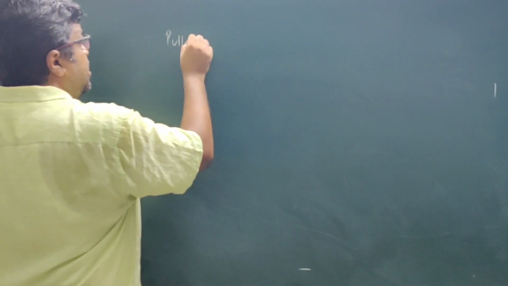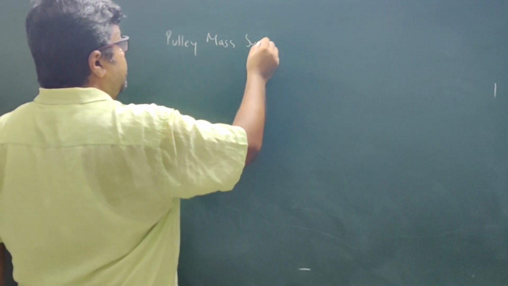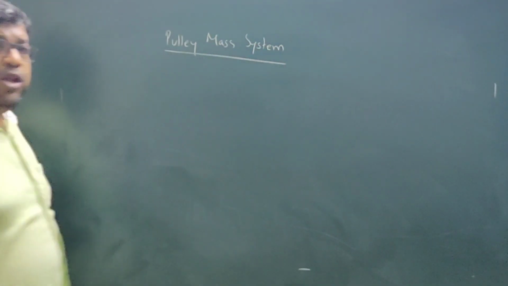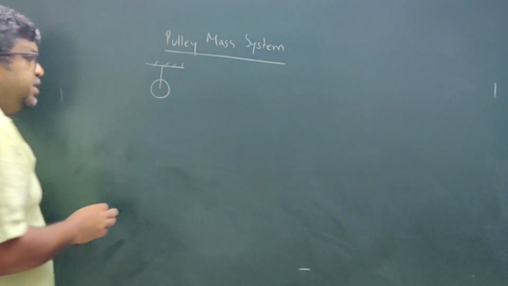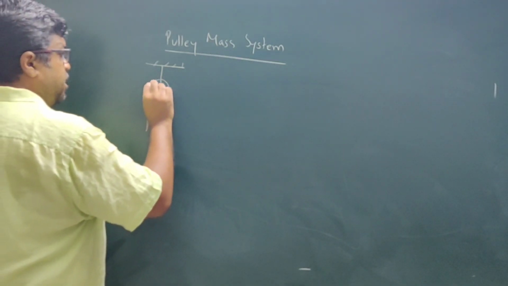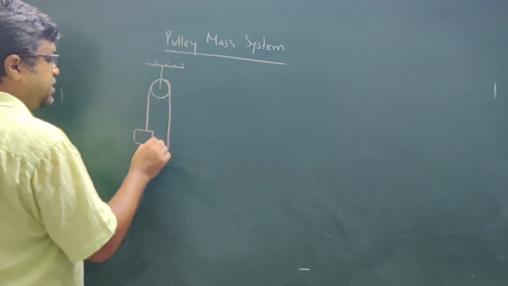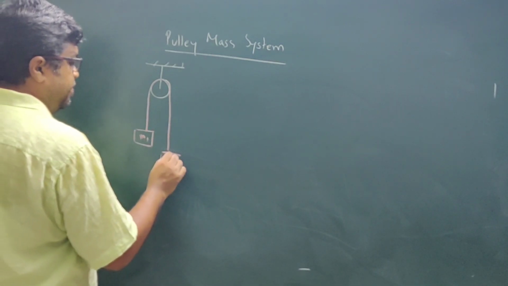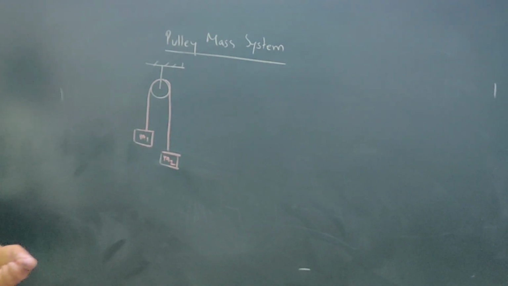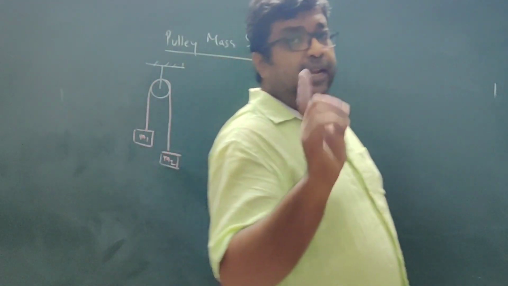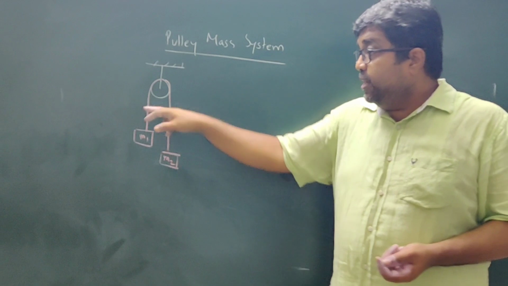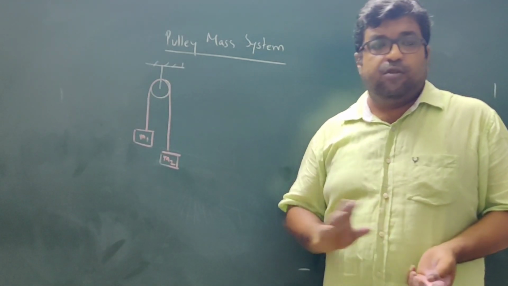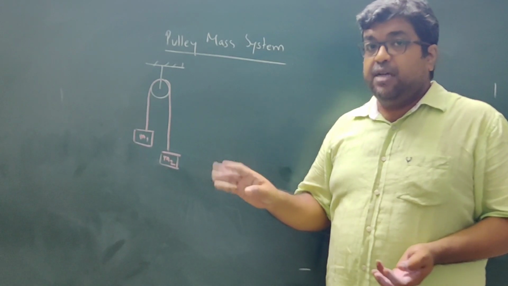Okay, now let us see this pulley mass system. You have this pulley fixed to a rigid support, and this is a string passing over the pulley. This is mass m1, this is mass m2. Now here in this chapter there are certain assumptions, like for example I told you about this string. This string is going to be inextensible, massless. Then this pulley is also going to be massless, we will assume that it is not having any mass.